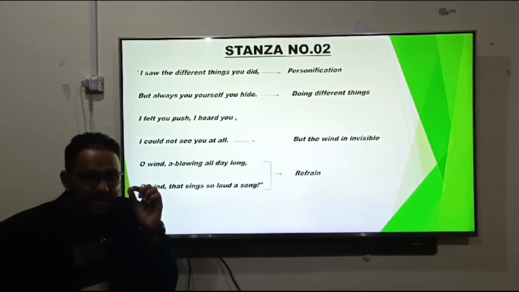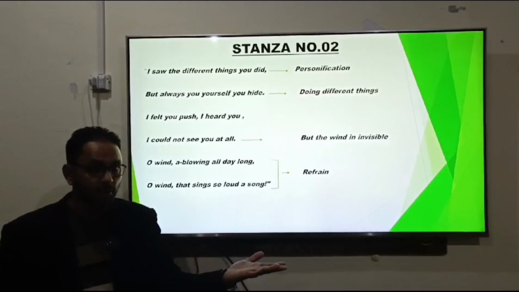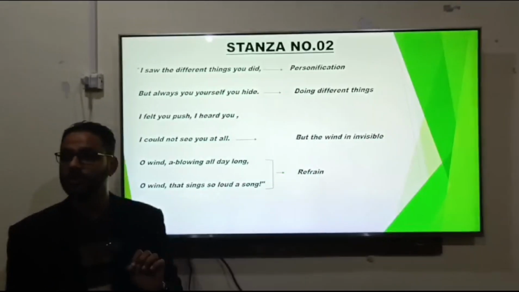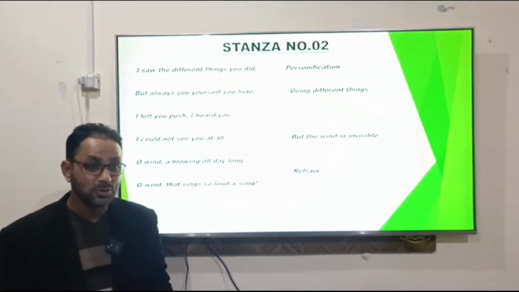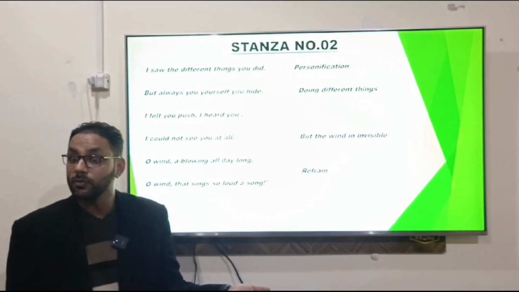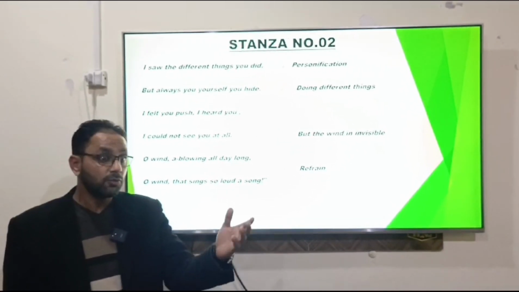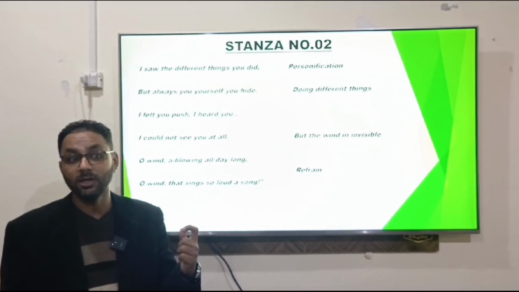So the whistling, the beautiful sound I can go through. The actions you are performing can be observed. But now one thing which is confusing the poet is that I am not able to see you. You are not visible to me. If you are such a power, then you should be visible, but you are not visible in front of me. That's why the poet is quite confused. If you are able to do so many things, then you are not visible to me. That is the thing which is confusing the poet.